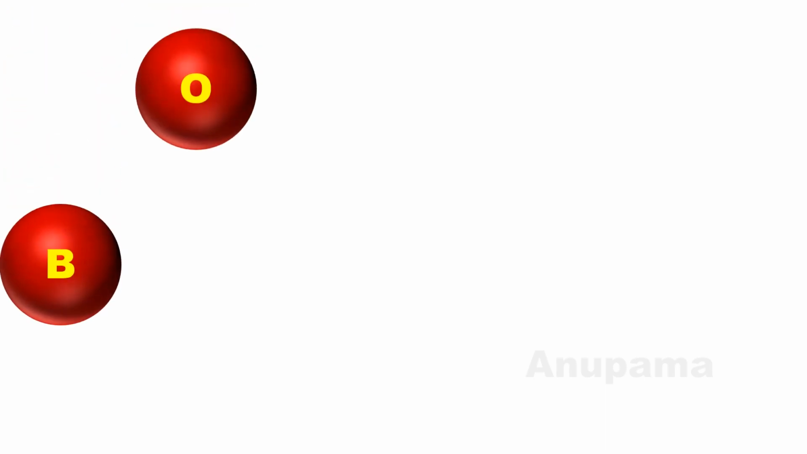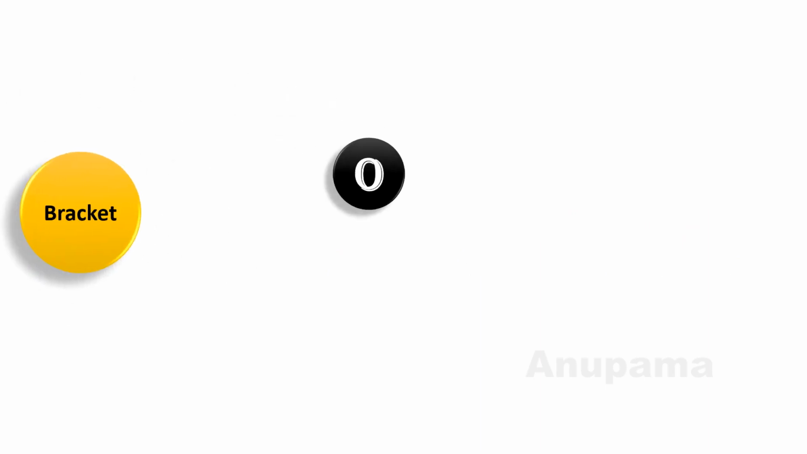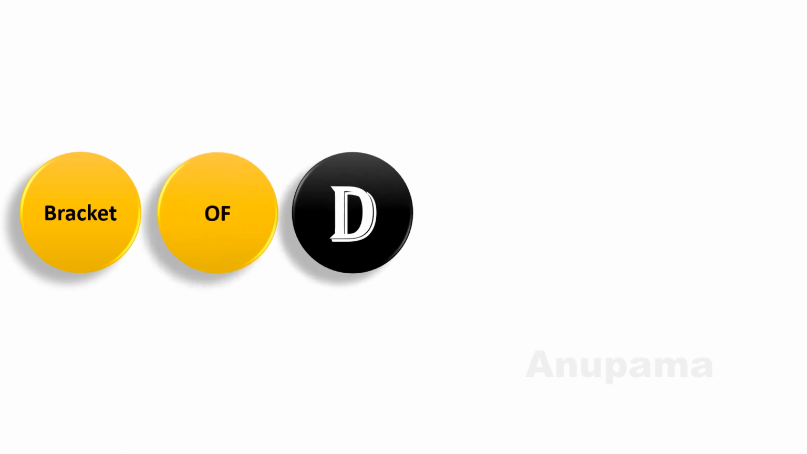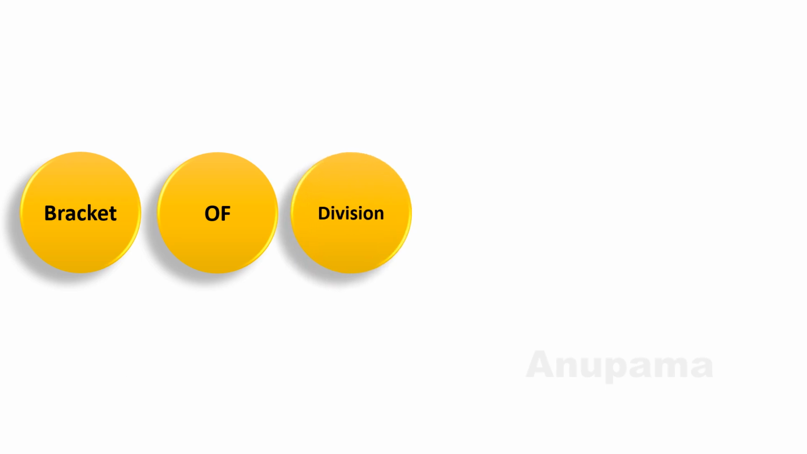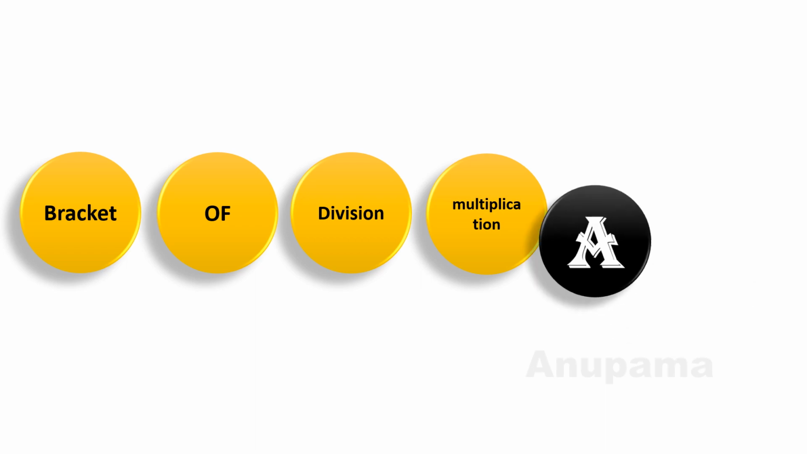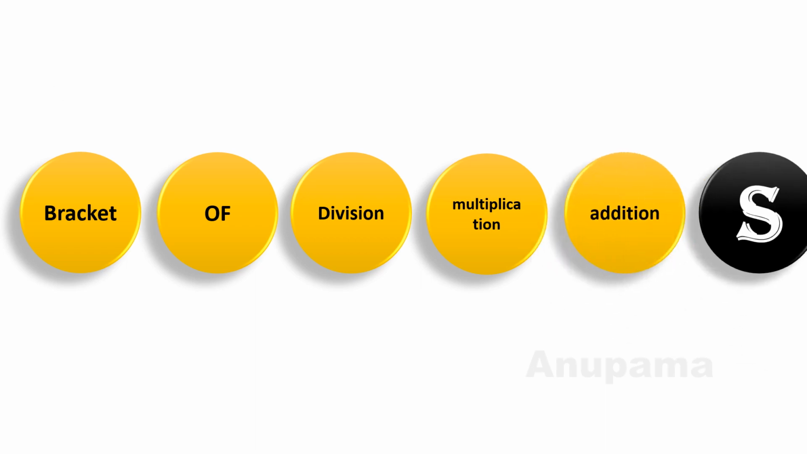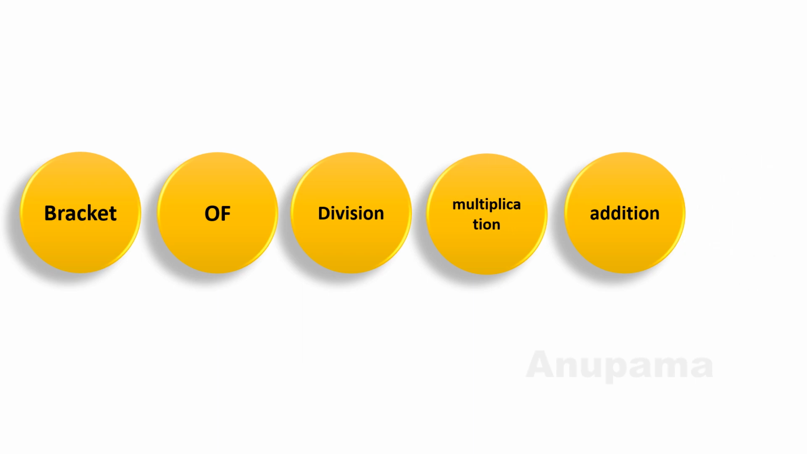In a series of simplification, today's topic is BODMAS. What is the meaning of BODMAS? B stands for bracket, O stands for of, D stands for division, M stands for multiplication, A stands for addition, S stands for subtraction.